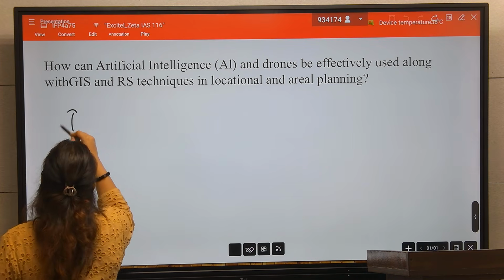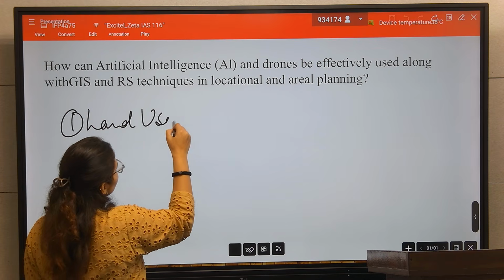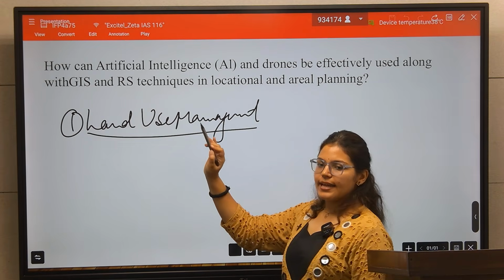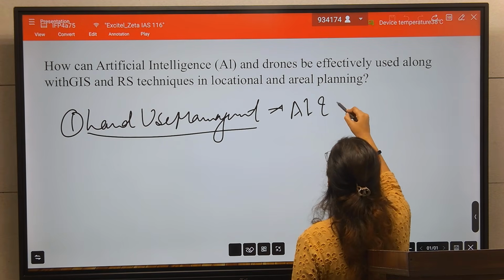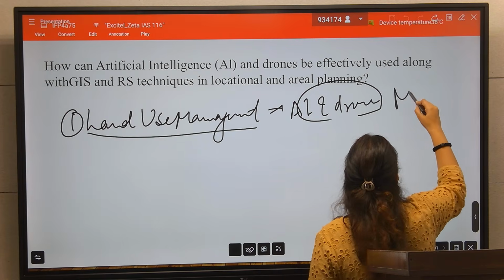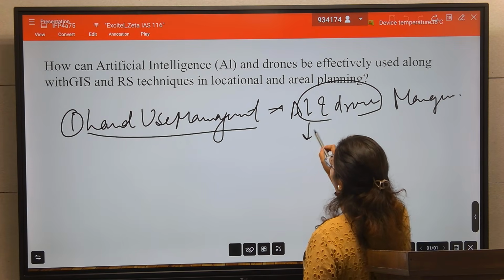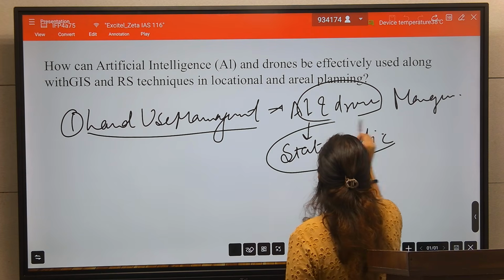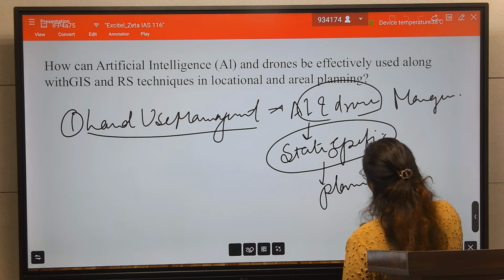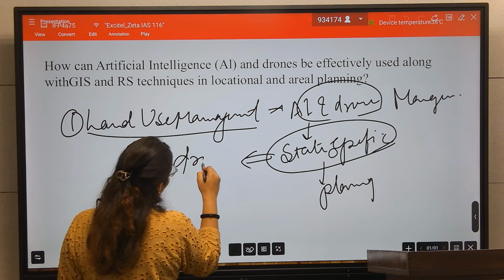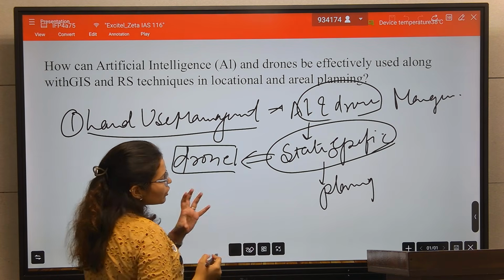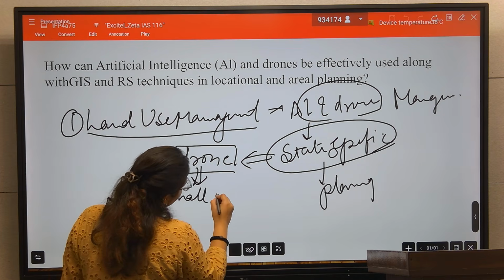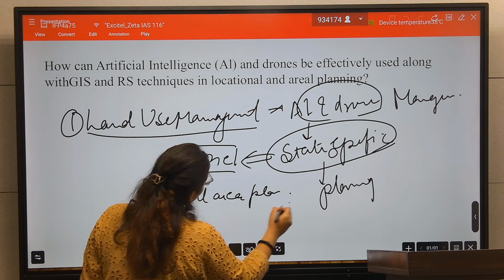First there is land use management. We have data with GIS and RS. Now the use of AI and drone enhances this land use management. How will they enhance this? They enable site-specific planning. Use of drone: you can use the drone for a small area also. So for the small area, specific planning can now be done with the drone.